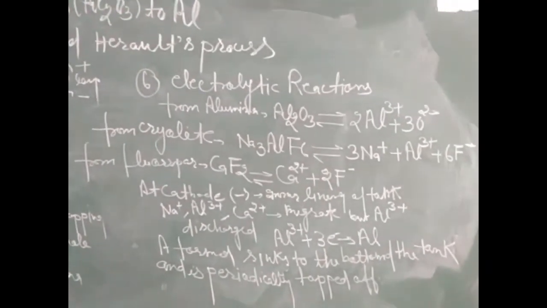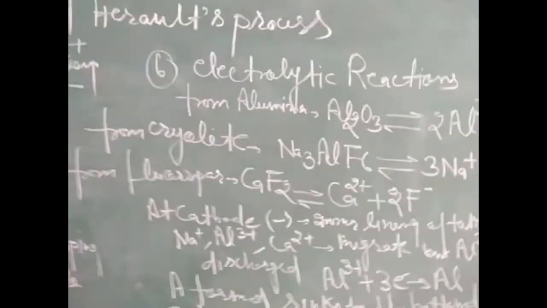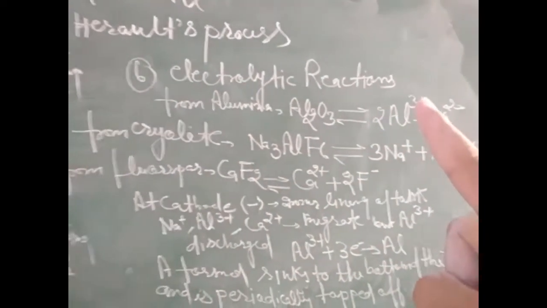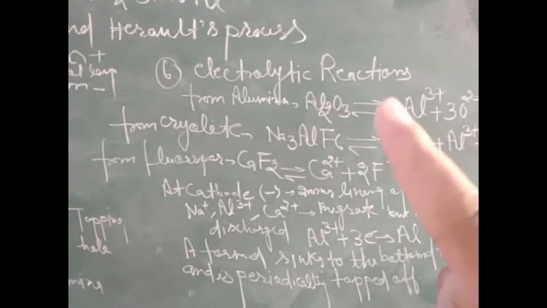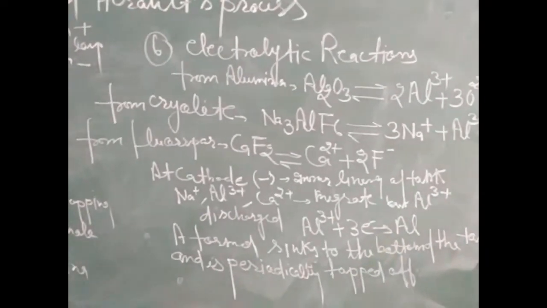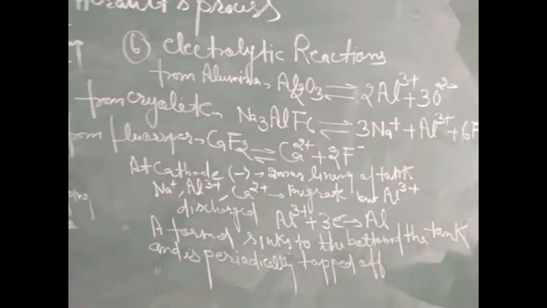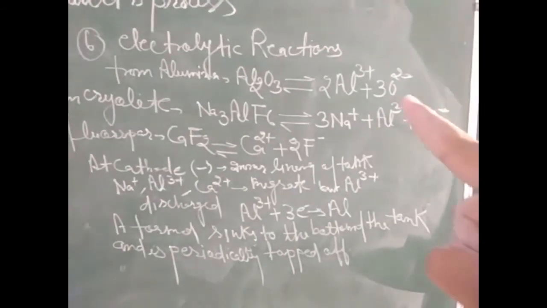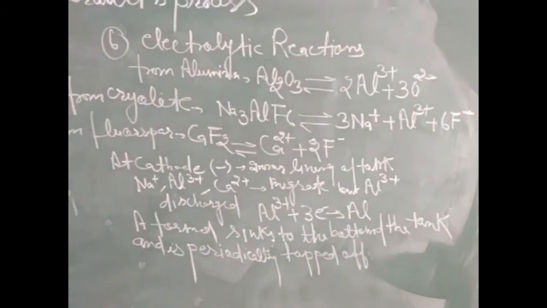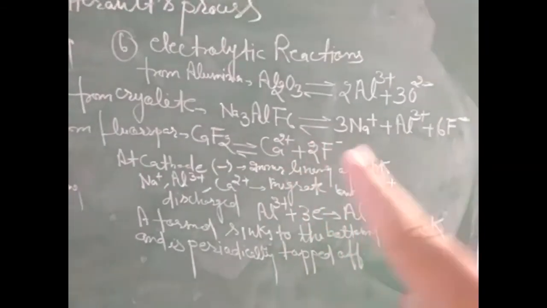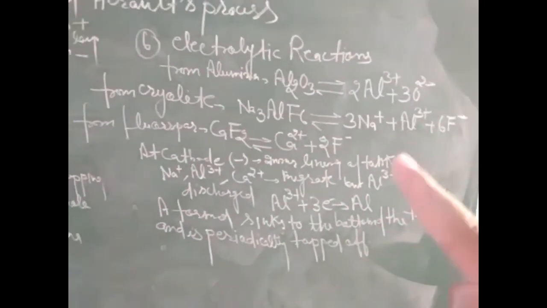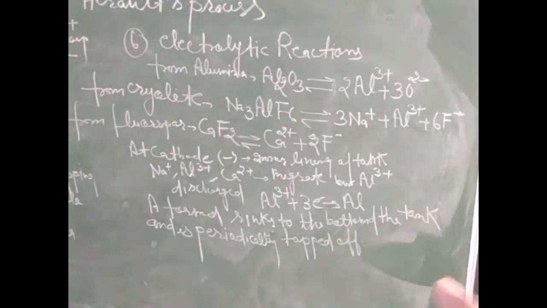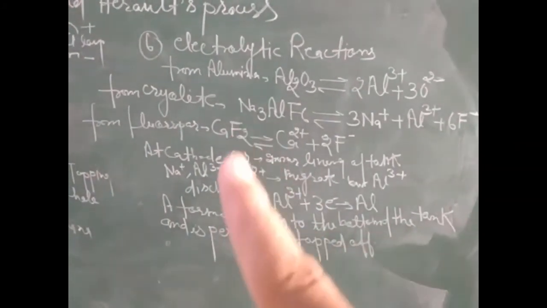Dear students, we come to the sixth point, that is electrolytic reactions. Different types of electrolytic reactions take place in the process of reduction of alumina. First, alumina, Al2O3, gets converted into 2Al3+ and 3O2-. Cryolite, Na3AlF6, comes into ionized form: Na+, Al3+ and F-, and fluorspar also breaks into Ca2+ and 2F-.